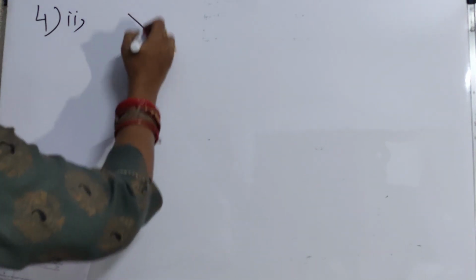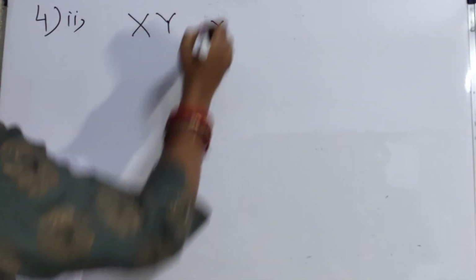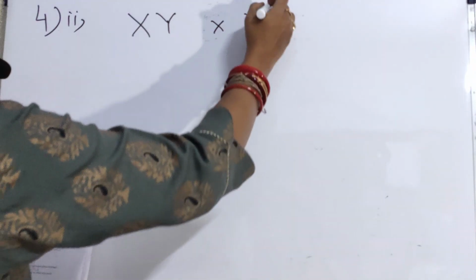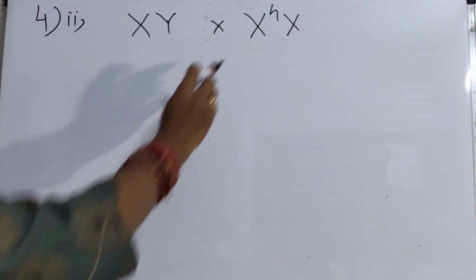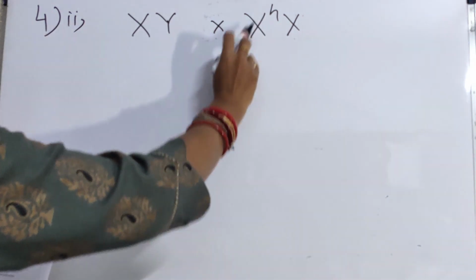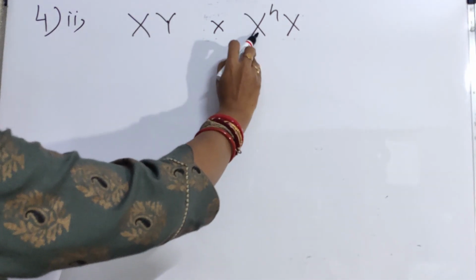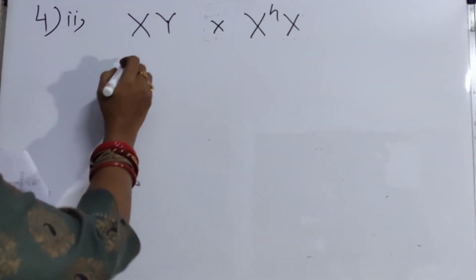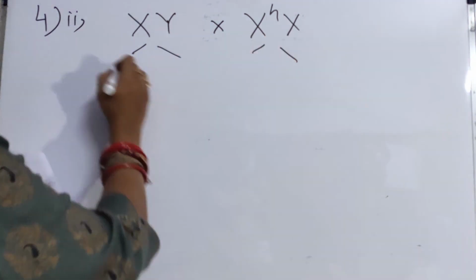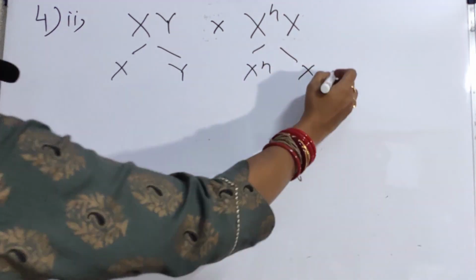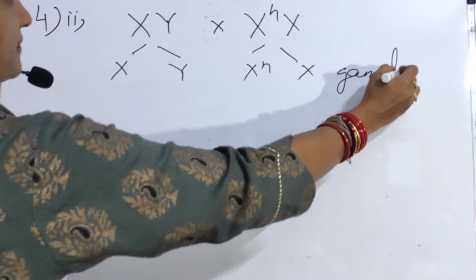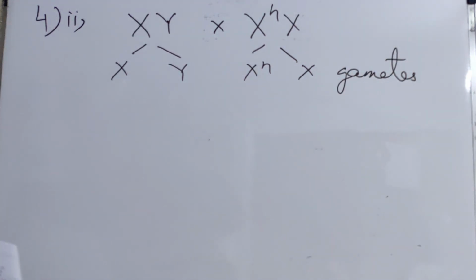Normal man, XY, marries with carrier hemophilic woman. Remember, H is the symbol which symbolizes hemophilia. So in case of this female, who is a carrier, one X chromosome contains the defective gene. So what are the possible gametes? These are the gametes. Then how to get the progeny?